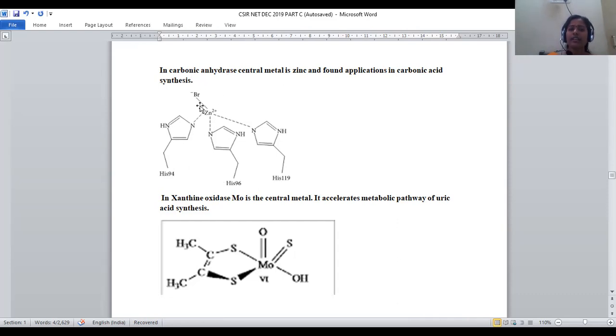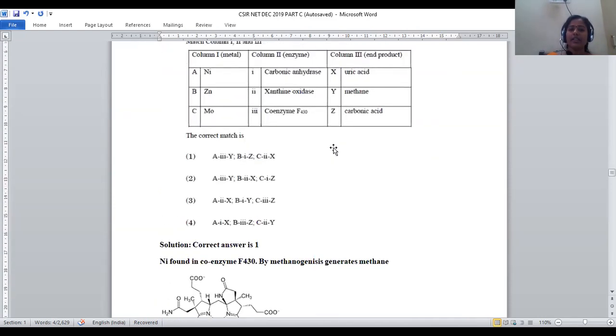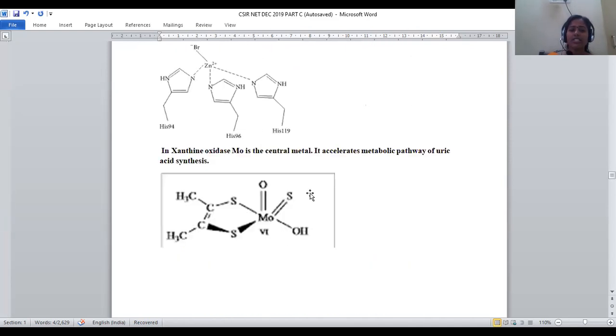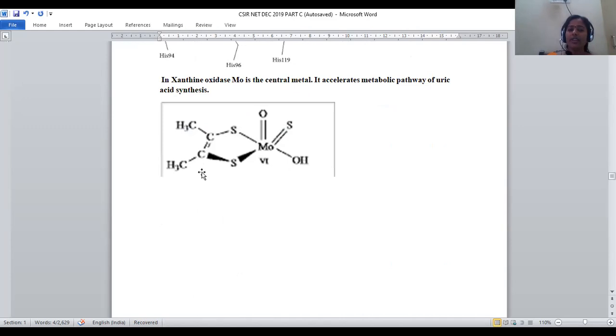In carbonic anhydrase, the central metal will be zinc, dipositive zinc, and this carbonic anhydrase is essential for the synthesis of carbonic acid. Let us see, this is carbonic anhydrase, zinc is the central metal, and carbonic acid is the end product in this reaction. Now, let us move on to xanthine oxidase. What is the chemical structure of xanthine oxidase? Here we can find the chemical structure of xanthine oxidase, where molybdenum is there.